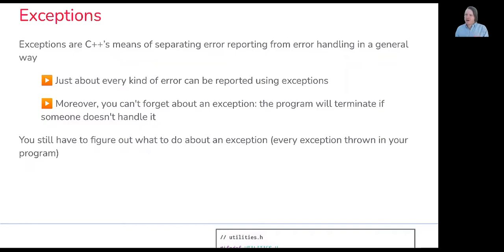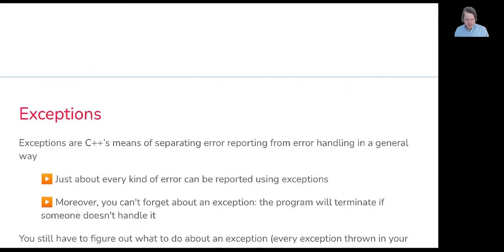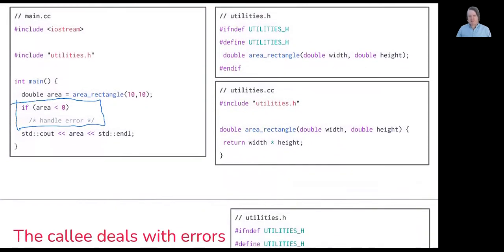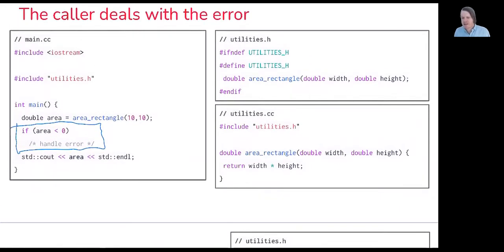So if you recall, we said, well, the caller could deal with an error. For instance, in this case, I checked to ensure that the value I received back from this area rectangle was valid. But if you start thinking about this, you kind of have to know what area rectangle is doing. And you also have to remember that, hey, I need to go ahead and check and ensure that this was a valid value before I begin using it. A lot of times, you might forget to do this, and that could definitely become problematic. So with exceptions, if an error arises, it's going to get your attention because it's not going to allow you to ignore it.